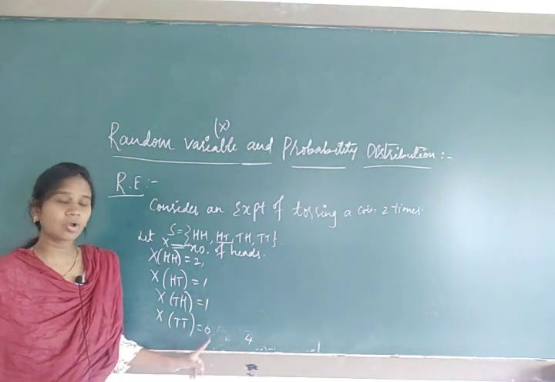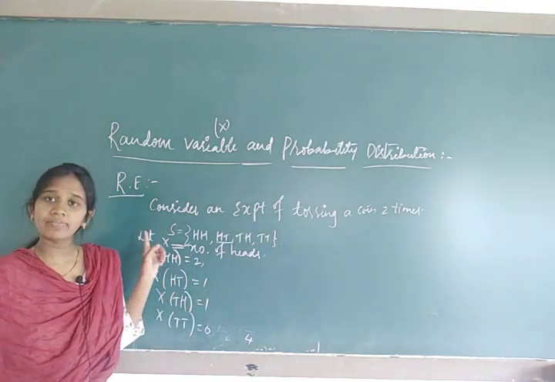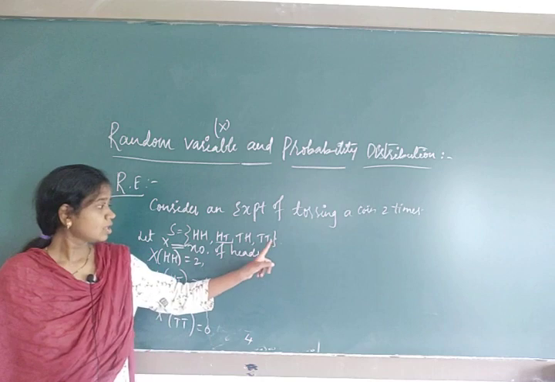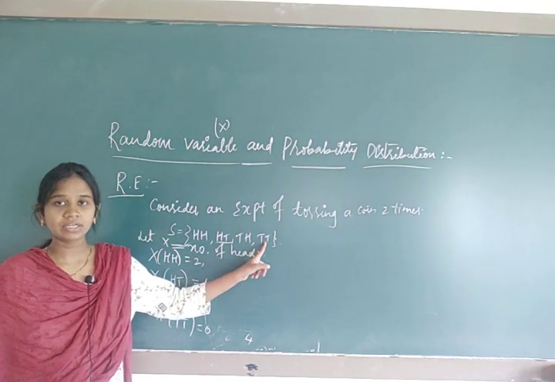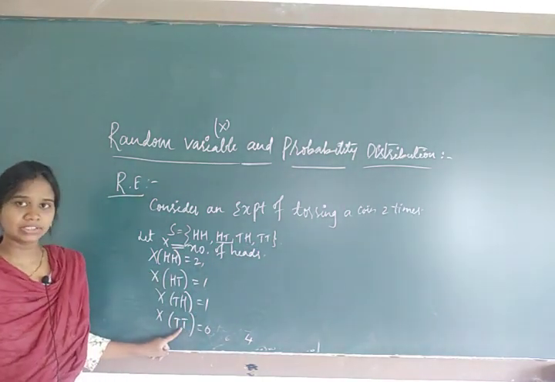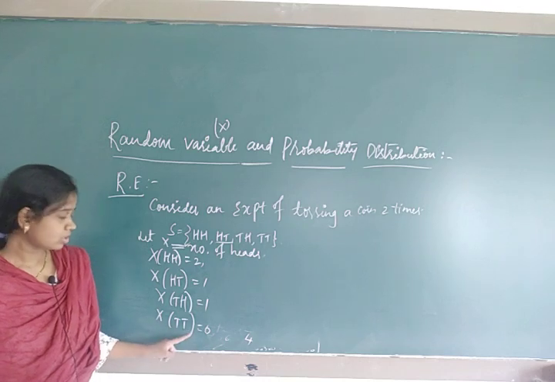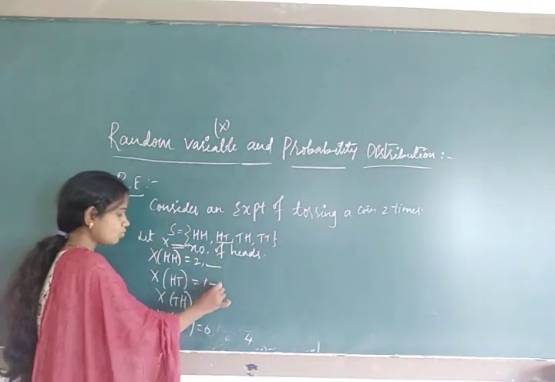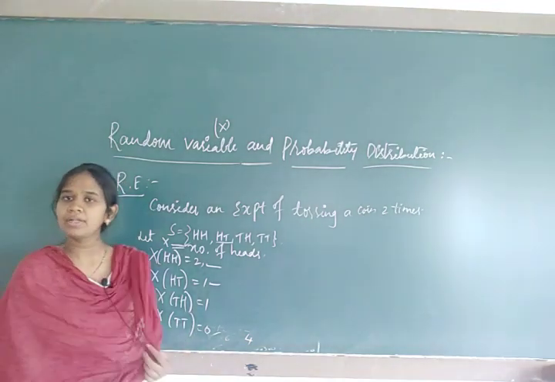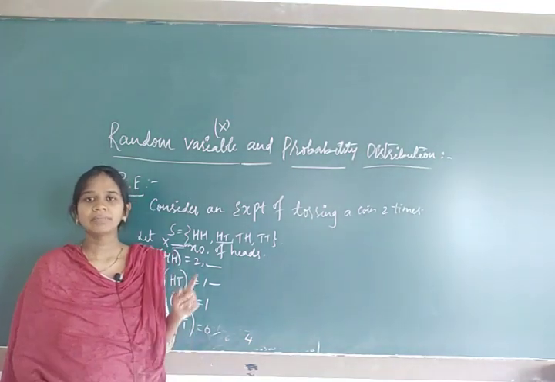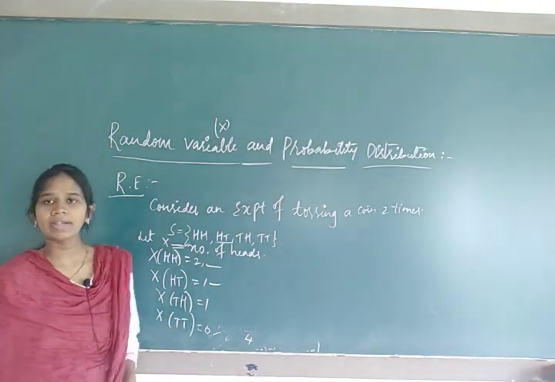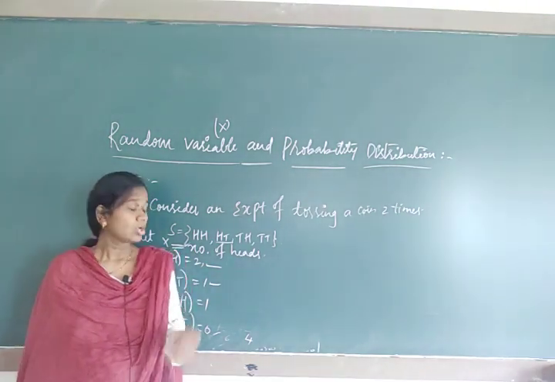Because I said whatever elements we take are from the sample space, and TT is also present in the sample space. So you have to consider it even though heads are absent. So the value will be 0. Whatever we got, 2, 1, 0, is it a real number? So this real valued function is known as a random variable.